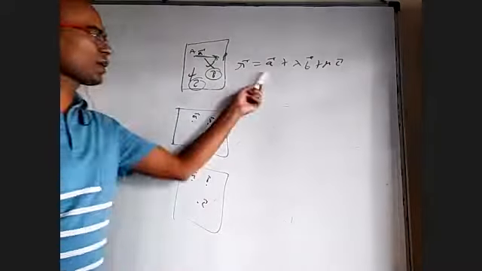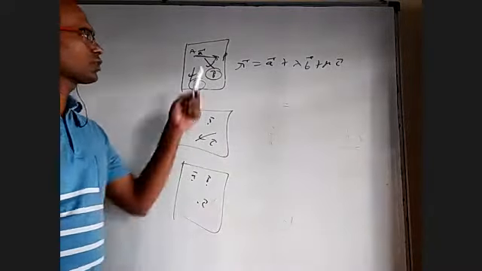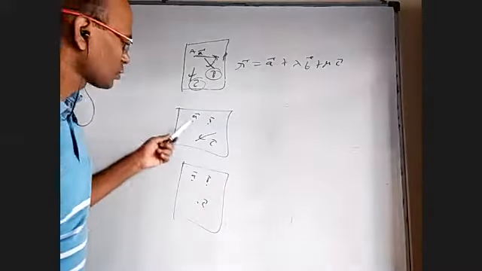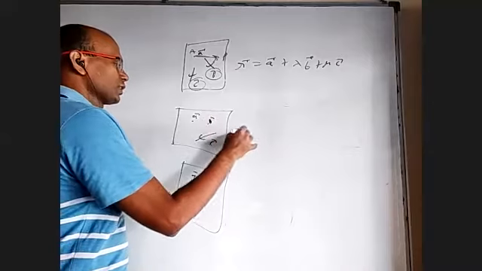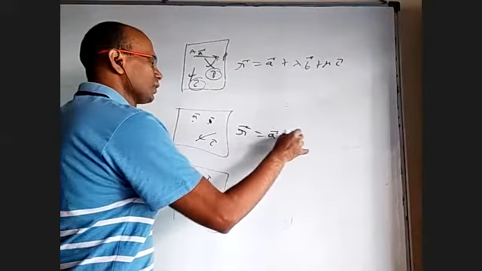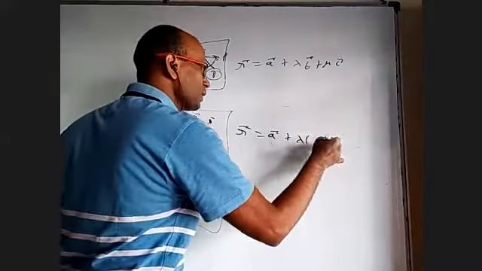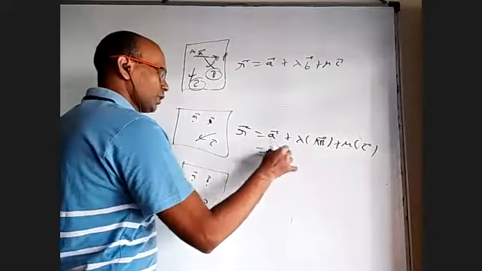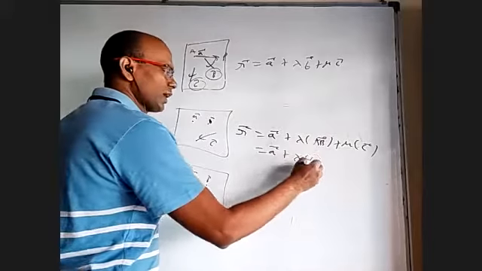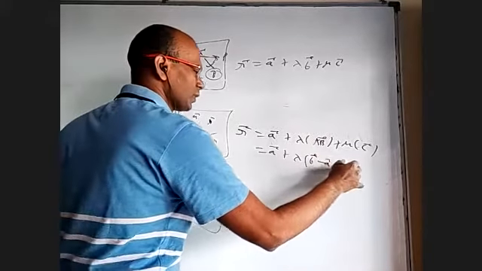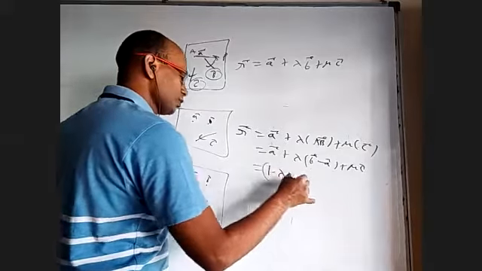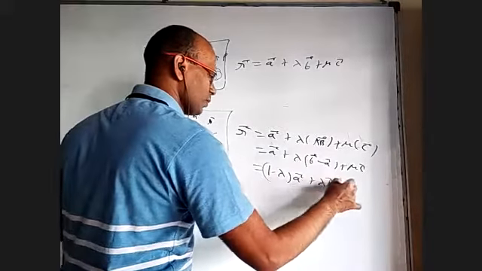Okay, now this formula will be used for these two. Whenever you want to know the equation of a plane by using this formula, you should know one point and two parallel vectors. So coming to this, how are we going to do it? One point is A bar, lambda into AB bar, and mu into C bar. A bar plus lambda into AB bar, you can write as B bar minus A bar, plus mu C bar. When you open it, you will get 1 minus lambda into A bar plus lambda B bar plus mu C bar.